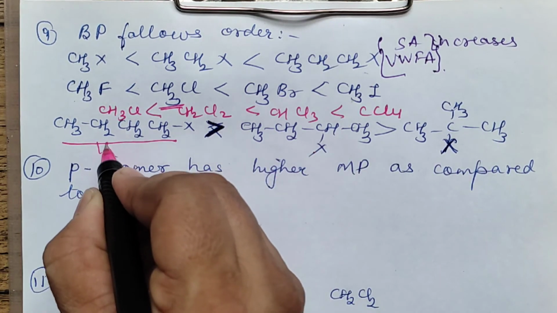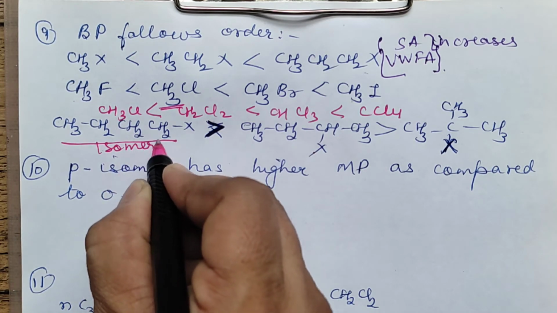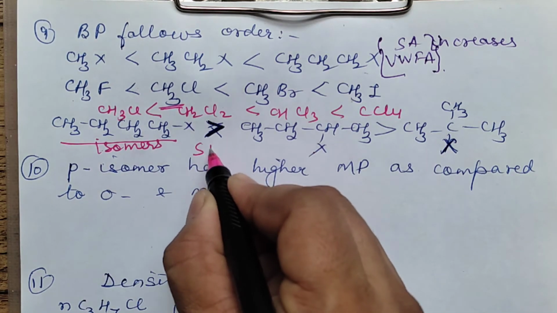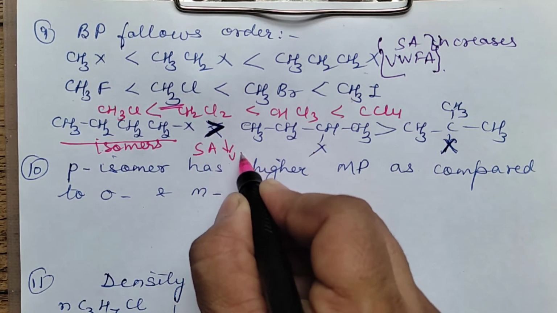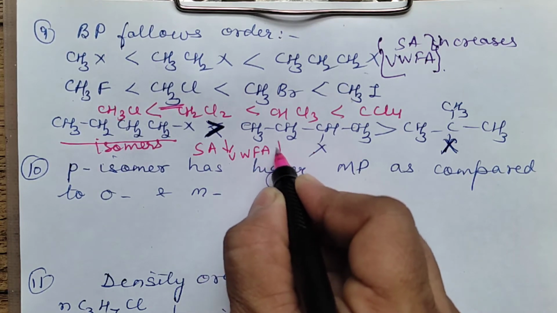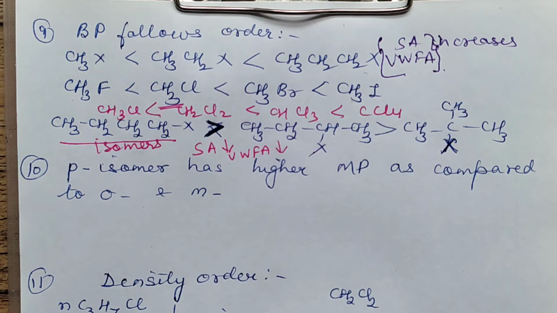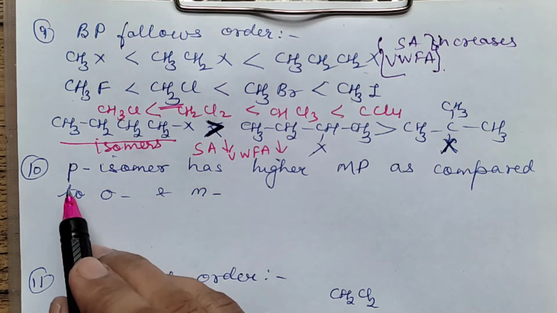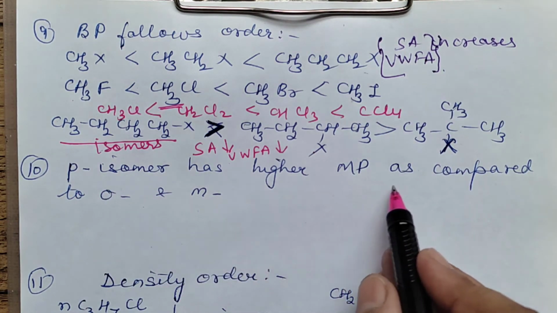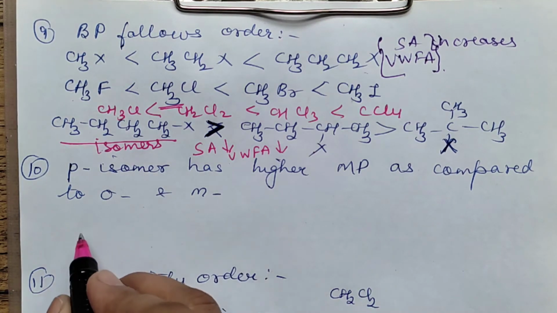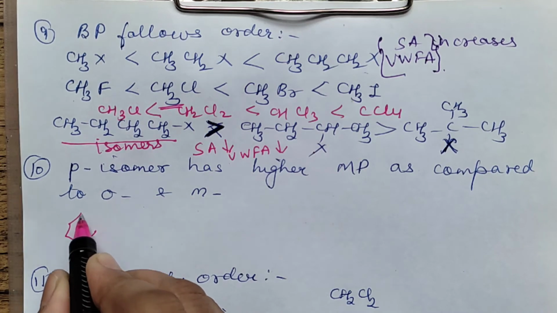This is for isomers. For isomers, boiling point always decreases with branching, because with branching, surface area decreases and van der Waals forces of attraction also decrease. That is why with branching, boiling point will decrease. Fine. Next, para isomer has a higher melting point as compared to ortho or meta. Means they are mainly focusing on this.